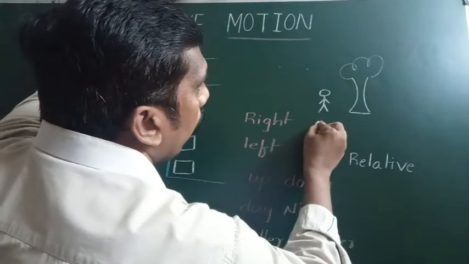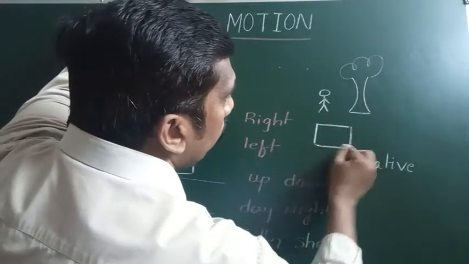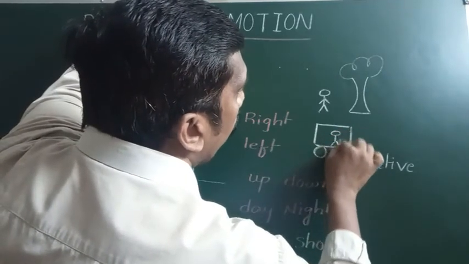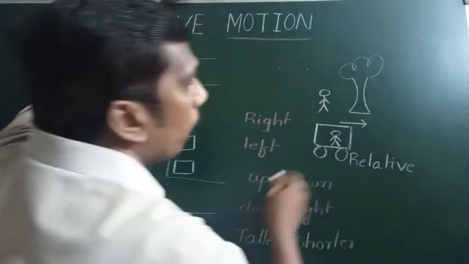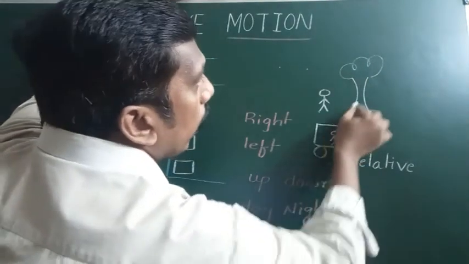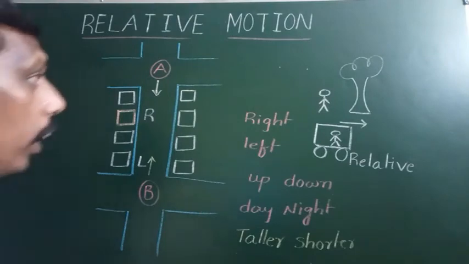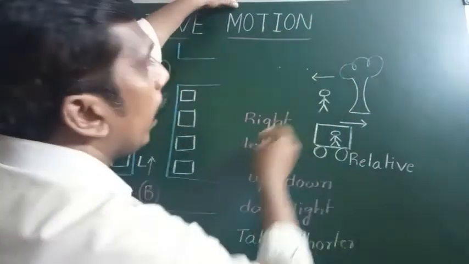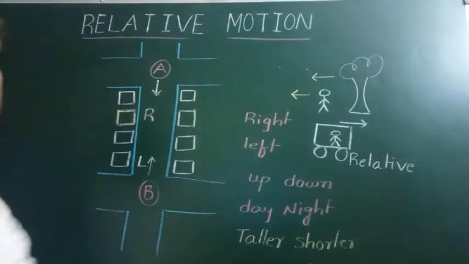Suppose one vehicle is going towards east. In this vehicle, one person is there, assume a driver. The vehicle is going in this direction. Now for this driver, the tree will appear in motion. In which direction? The motion of the tree appears towards west. Not only the tree, this person also appears to be moving towards west.